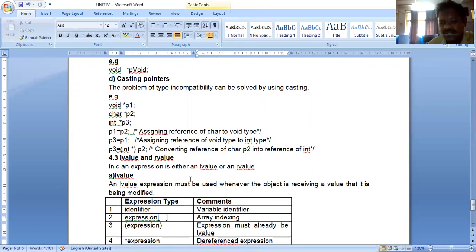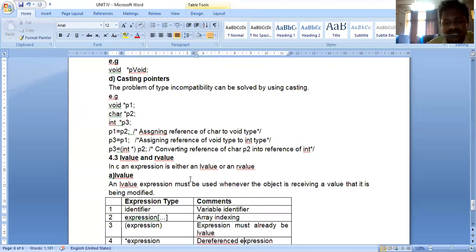Those are simple expressions. Elaborating, an expression is a combination of letters, digits and symbols, like a plus b into c by d, a plus 5, a plus 9 minus e by d. Any combination of letters, digits, symbols is an expression. Based on expression, we are deriving two values.